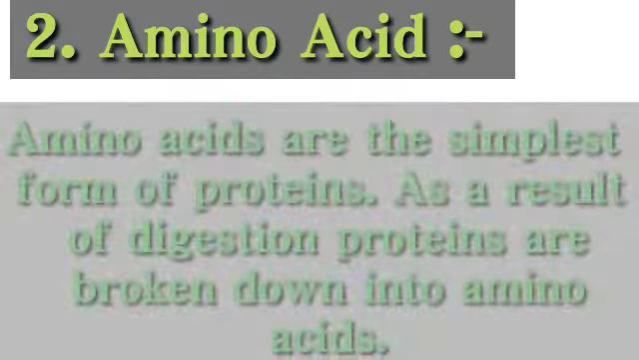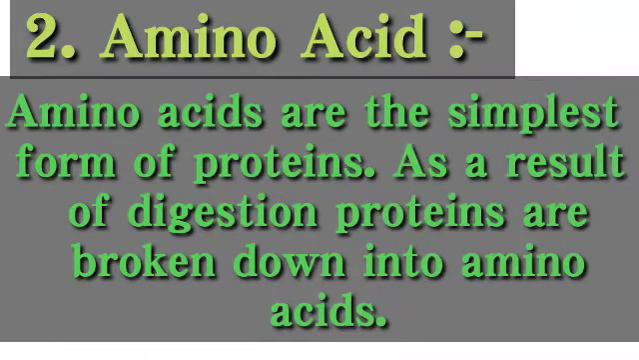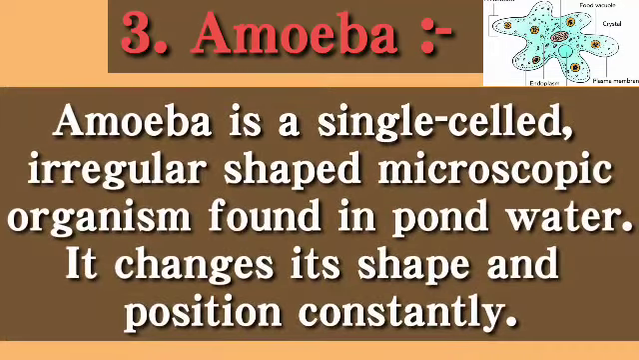Next keyword is amino acid. Amino acids are the simplest form of proteins. As a result of digestion, proteins are broken down into amino acids. So amino acid is the simplest form of proteins, and after digestion proteins change into amino acids.